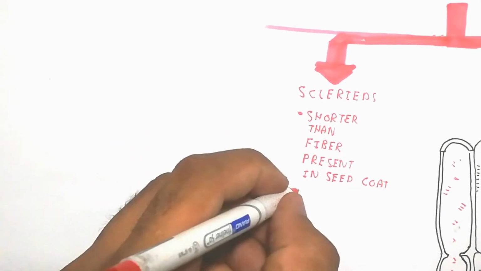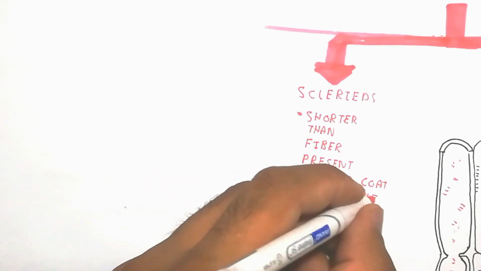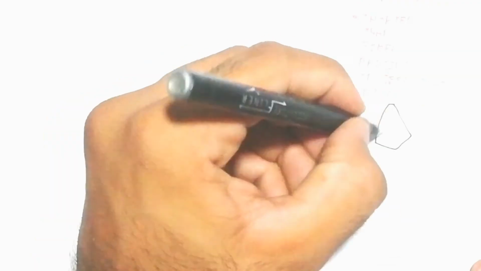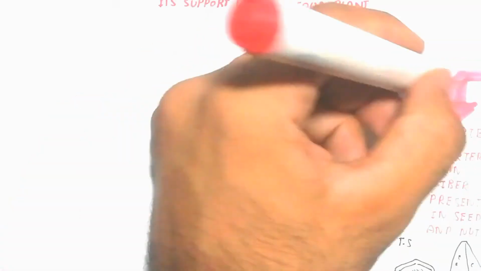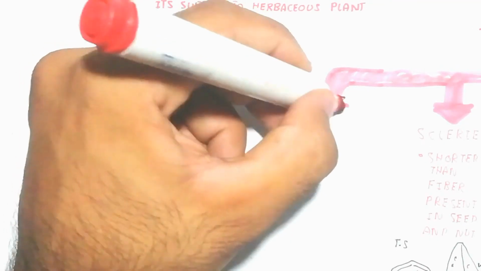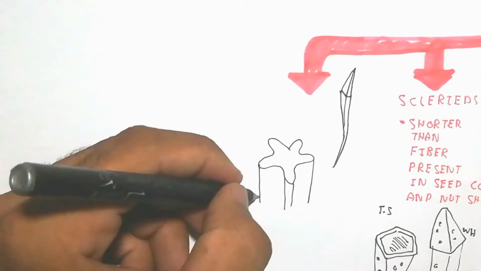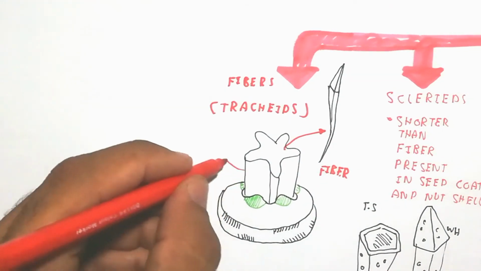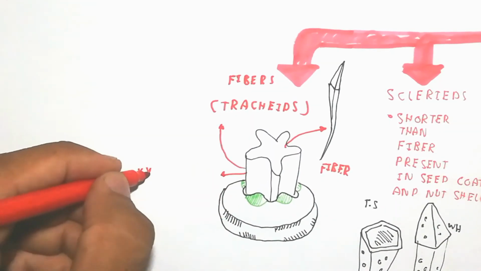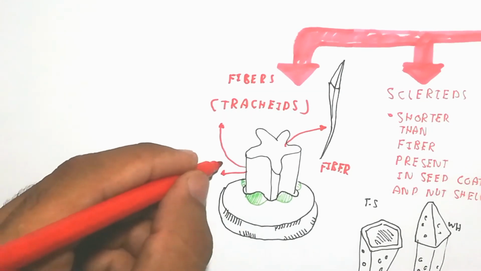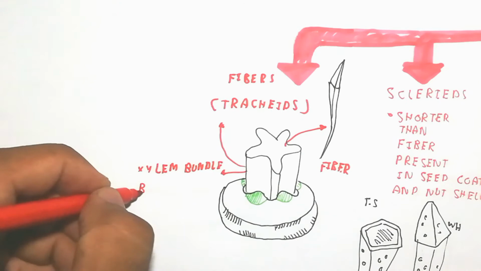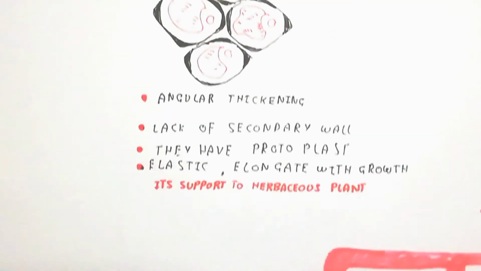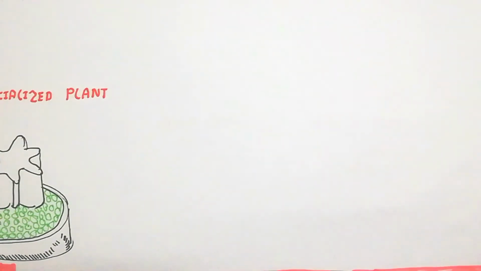You can identify the basic structure of the fiber and sclereids. Here is the fiber, which is shown in the figure. Tracheids are shorter and narrow, while the trachea is longer. Here is the fiber, and these are the xylem bundles and bundle caps, which are made up of sclerenchyma.